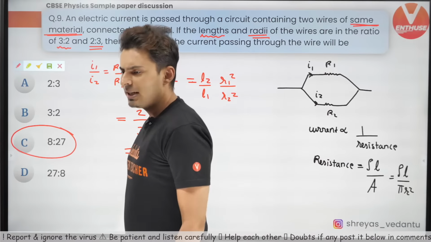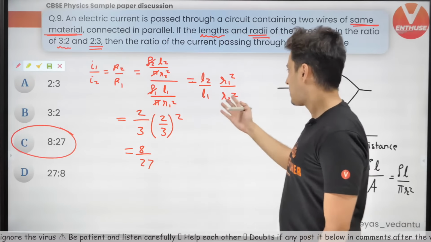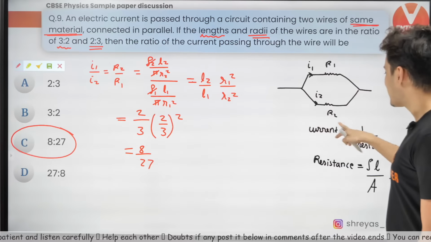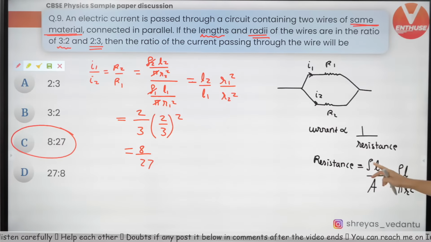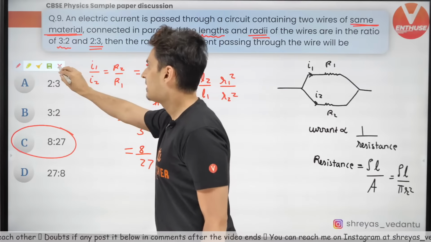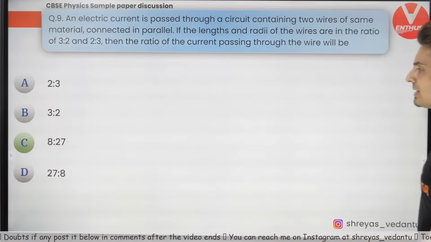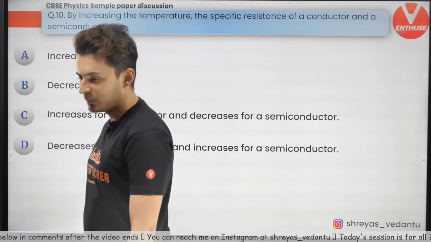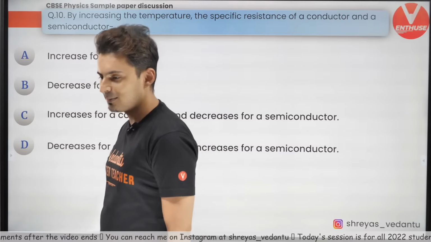So no need of Ohm's law also. Although this is dependent on Ohm's law, current is inversely proportional to resistance, and resistance is rho L by A. Area is pi r square. Three formulas. That's it. Take the ratio. Answer C. That's correct. Beautiful. Very good.